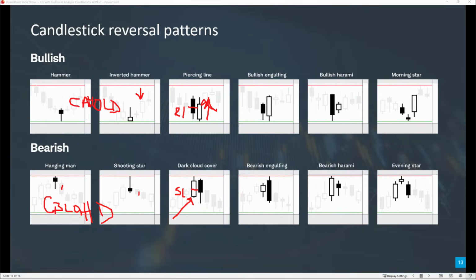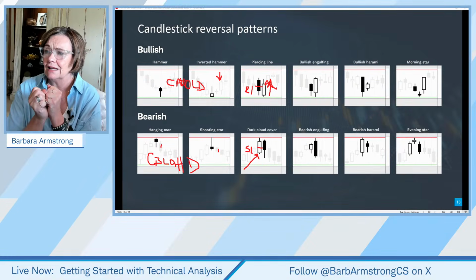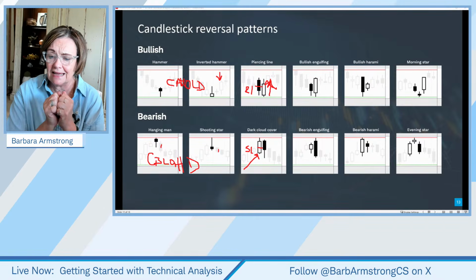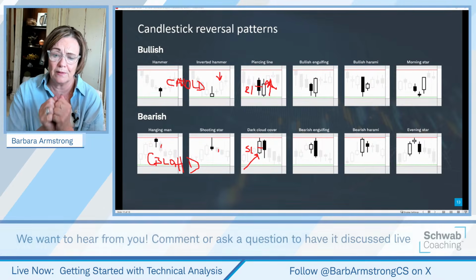Okay. And then the last one on this chart, and it's not like these are the only candlestick patterns we're ever going to talk about. They're not. But this morning star pattern happens when you have a down day and then a gap down, typically. Technically speaking, we want to have this gap down and then have it be a small candle, a doji type pattern. So this kind of looks like a spinning top, right? This candle of indecision where the bulls and the bears are duking it out and they don't really get anywhere. At the end of the day, they're still about where they were when they opened the day.